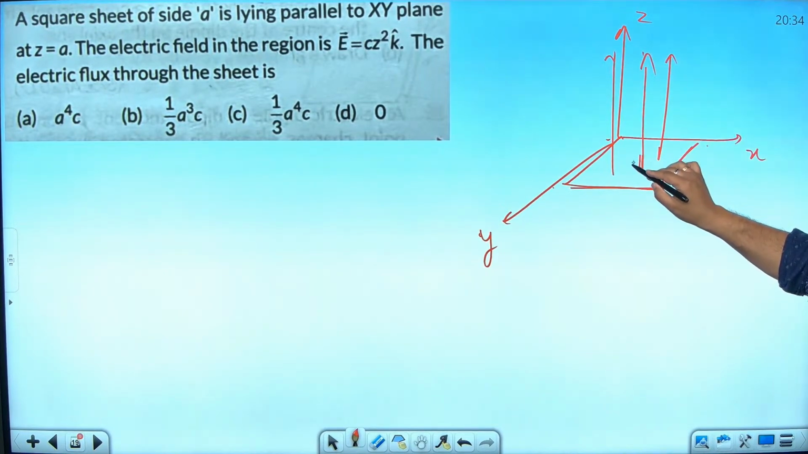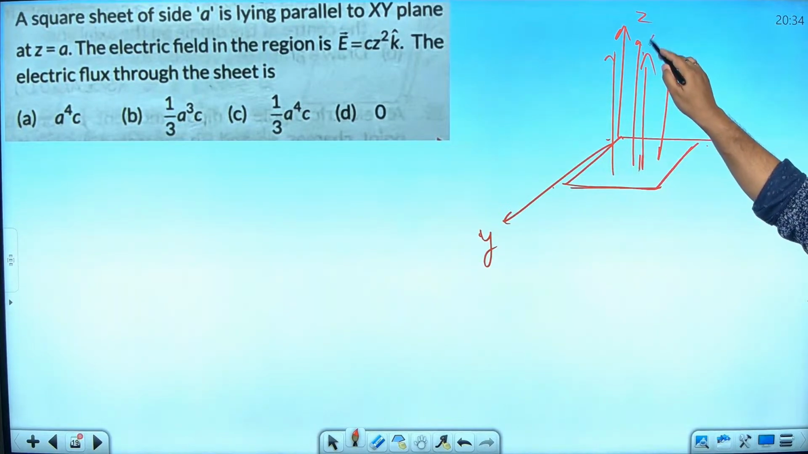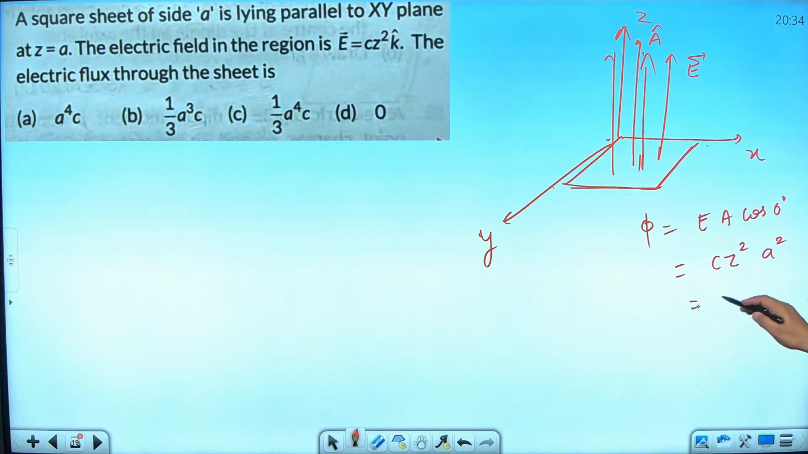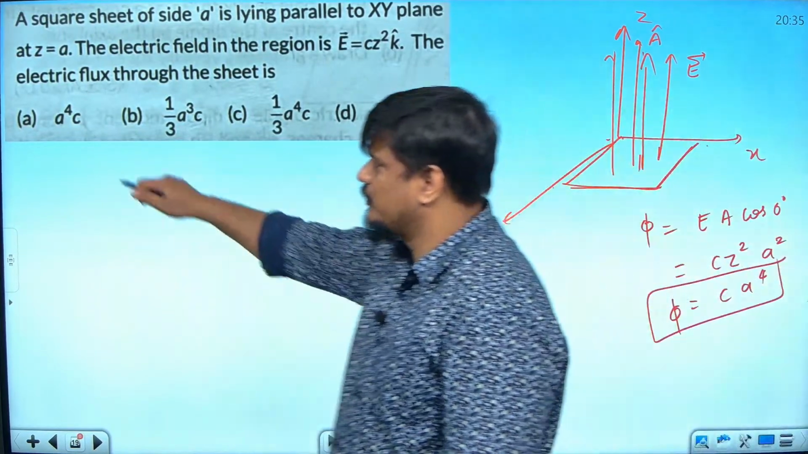And what is the area vector? In the same direction, A cap, and this is the electric field vector. So what will be the flux? Flux will be E A cos 0. Now what is E? Electric field is CZ square and Z is equal to A, obviously given. And what is A? Area is A square. So the answer will be C A power 4. A power 4C is the answer. Simple question.